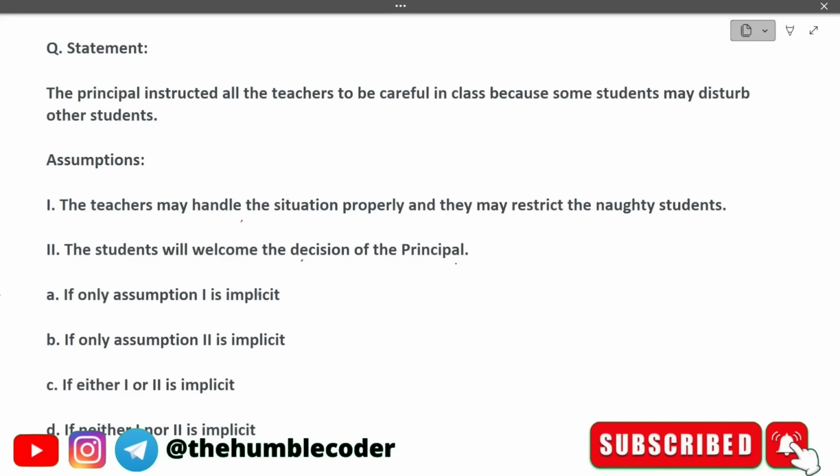A is if only assumption 1 is implicit, B is if only assumption 2 is implicit, C is if either 1 or 2 is implicit, and D is if neither 1 nor 2 is implicit. The correct answer for this will be option A, which is only assumption 1 is implicit. Why so? Because 1 is implicit, as the principal is assuming that the teachers can manage the situation. So teachers may handle the situation properly and they may restrict the naughty students, right? That is why only statement 1 is implicit. The correct answer in this question will be option A. Moving on to the next one.